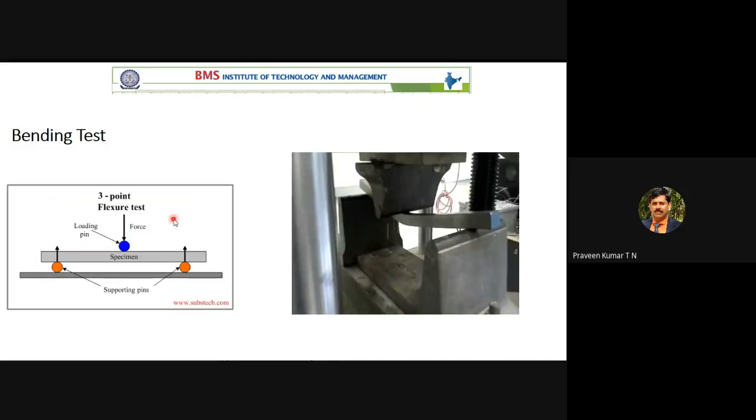So now this is one more diagram showing a schematic diagram. It is referred to as the 3-point flexure test. The bending test is also referred to as a flexure test. I hope you are understanding this concept.